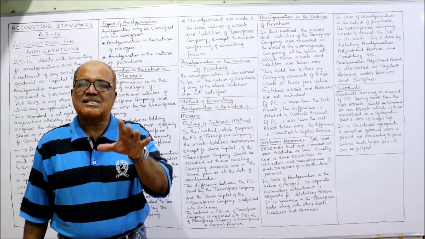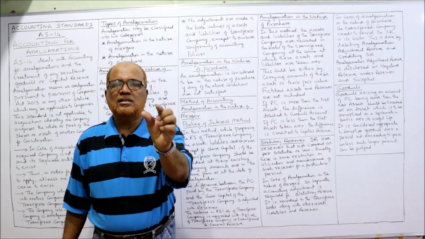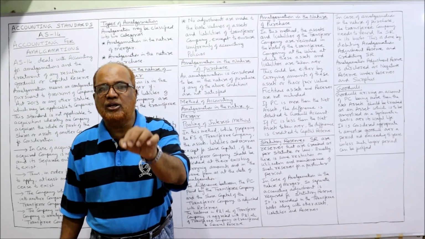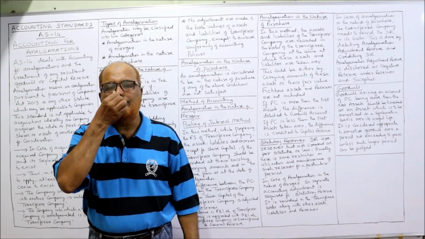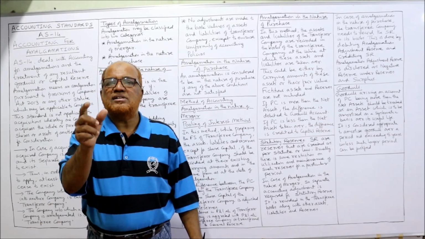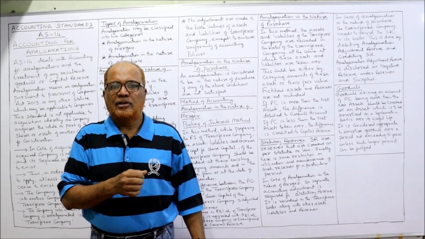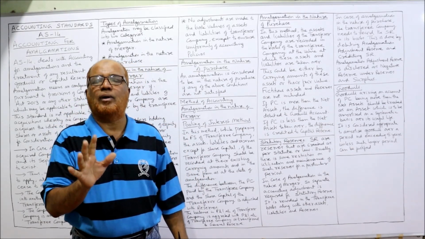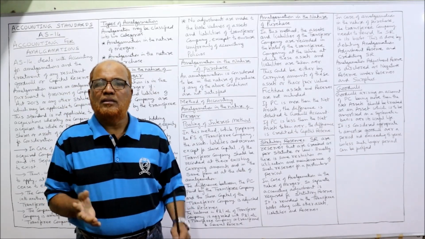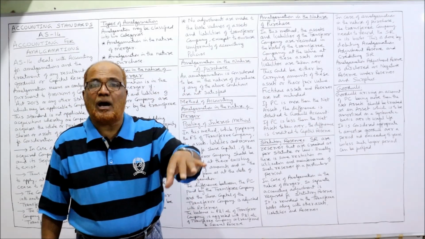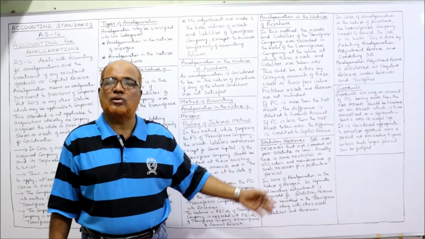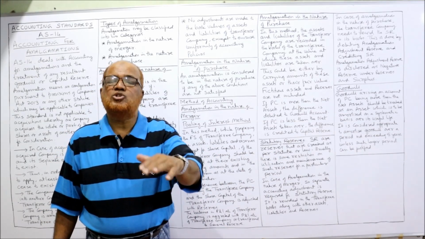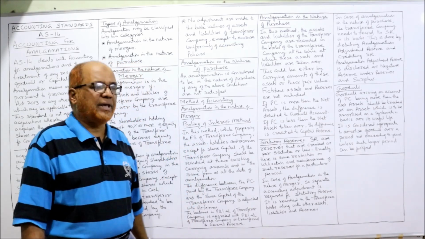The law, the statute, will say that this type of reserve must be created, must be maintained and utilized for a particular period. For example, investment adjustment reserve. The law says investment adjustment reserve should be maintained for a period of 5 years. That means this reserve is compulsorily applied by law. It is called statutory reserve. It should be created for a particular purpose and it should be utilized during a particular period.